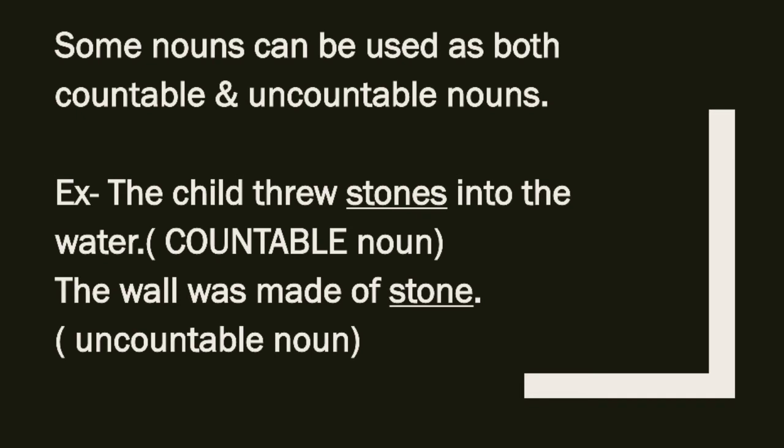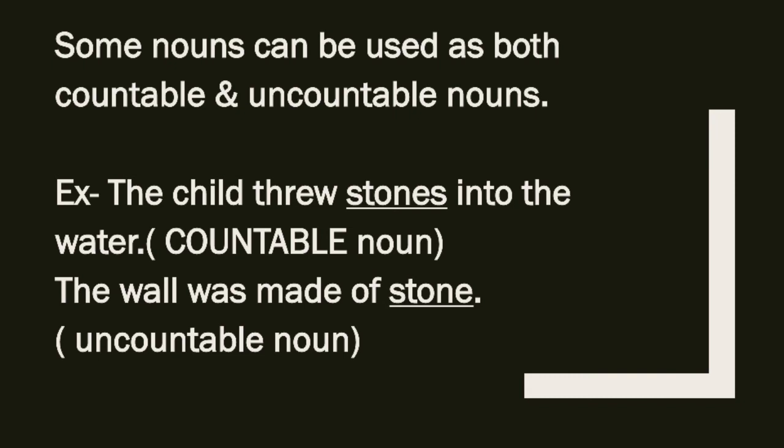Students, some of the nouns can be used both as countable nouns and uncountable nouns. How? Let's see. The child threw stones into the water. Just listen to this statement and look at it carefully. Here stones means the number of stones he threw in the water, so you can count those stones. That's why here stones is a countable noun.